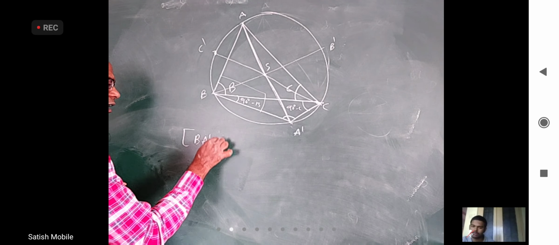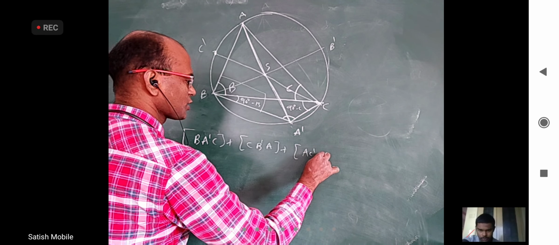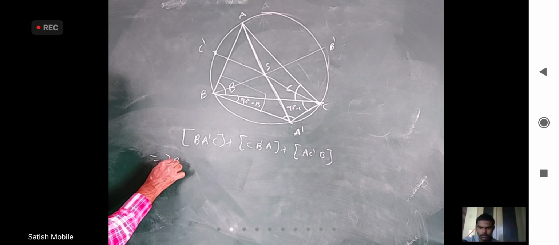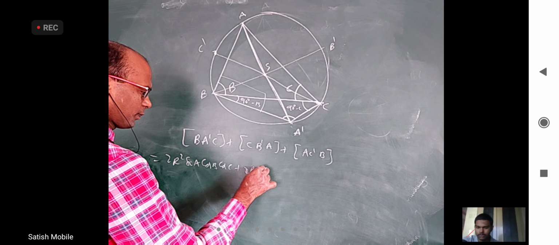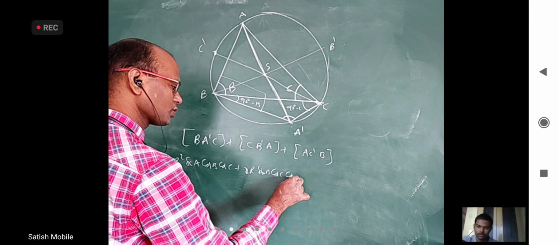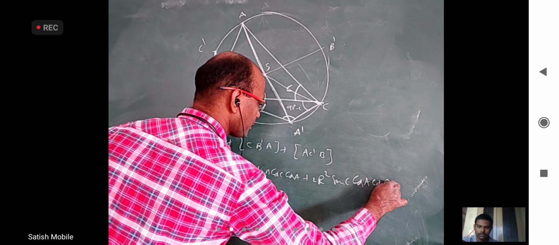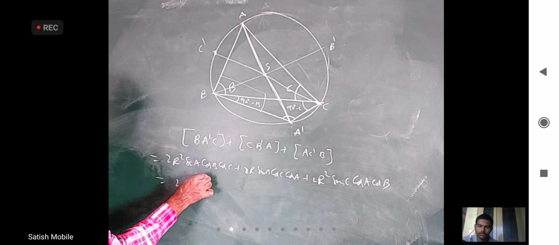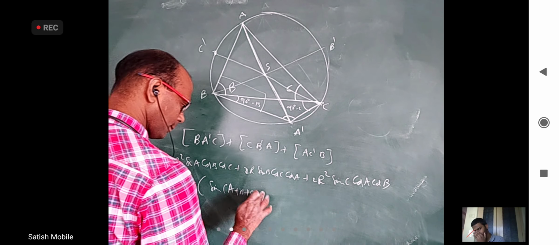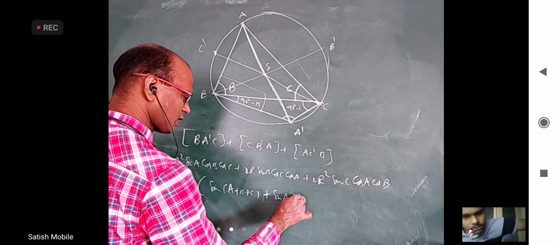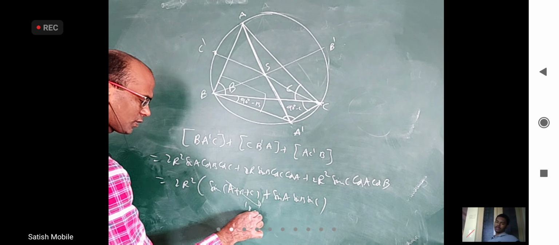Here also BA dash C plus CB dash A plus AC dash B is 2R square sin A cos B cos C, 2R square sin B cos C cos A, and 2R square sin C cos A cos B, which is same as 2R square common, sin of A plus B plus C plus sin A sin B sin C. This is 0 because this is 180 degrees, it will be 0, gone.